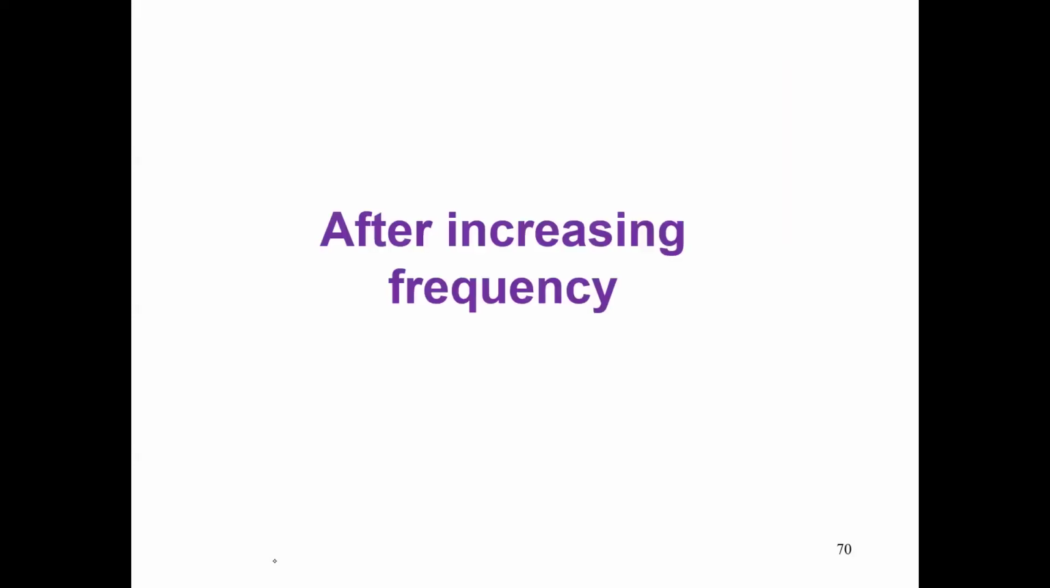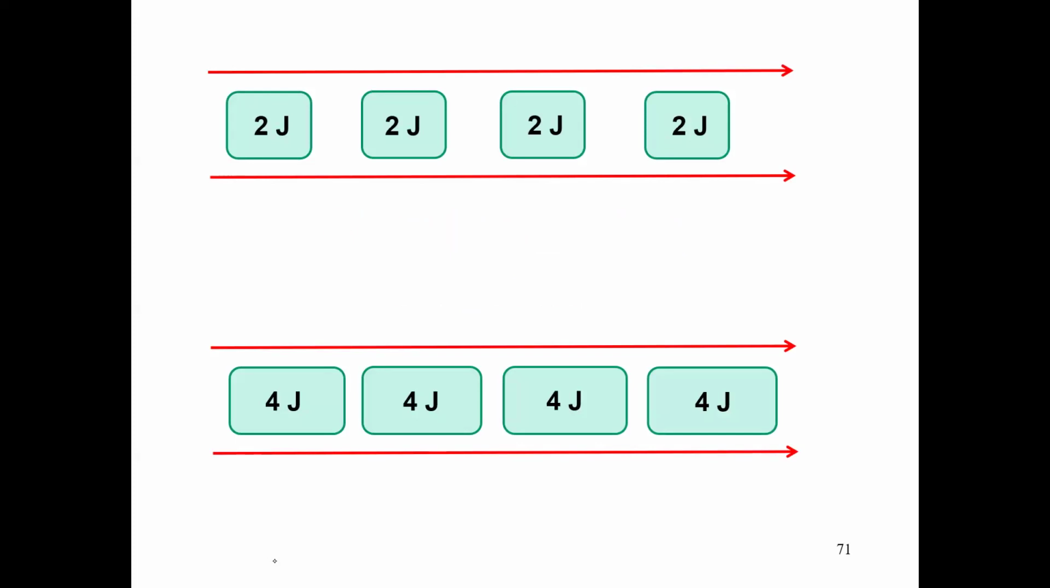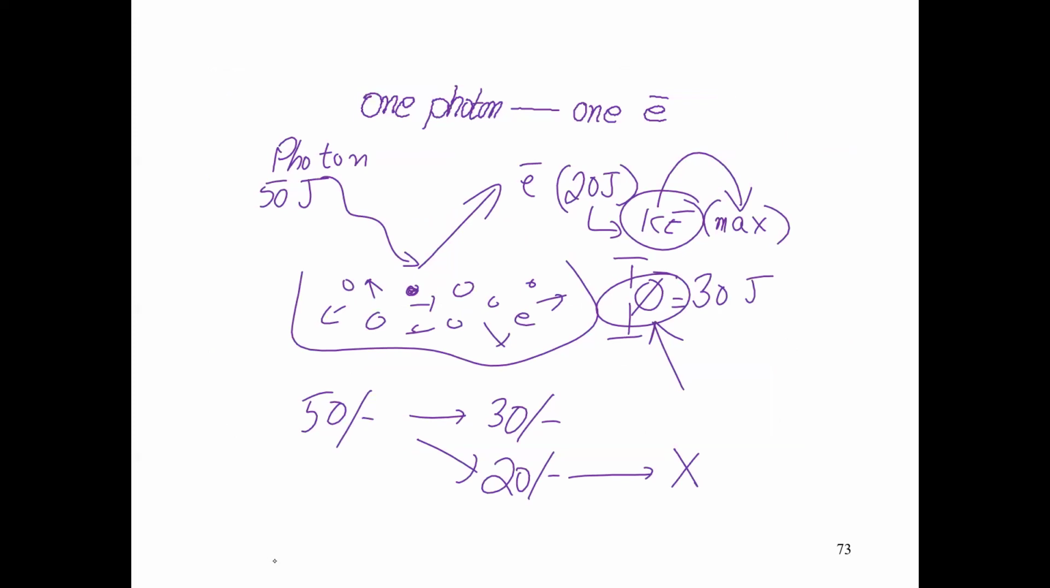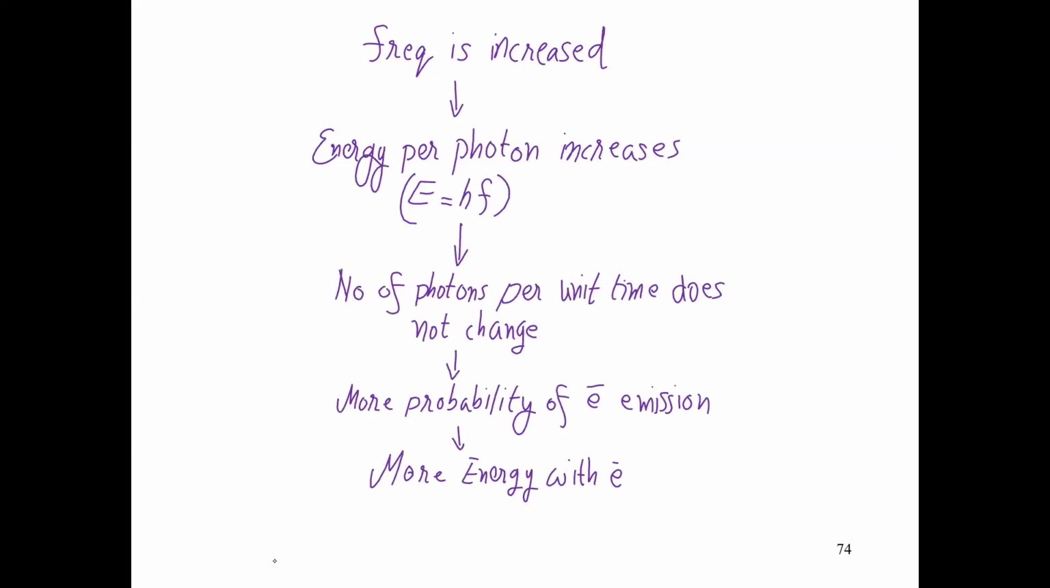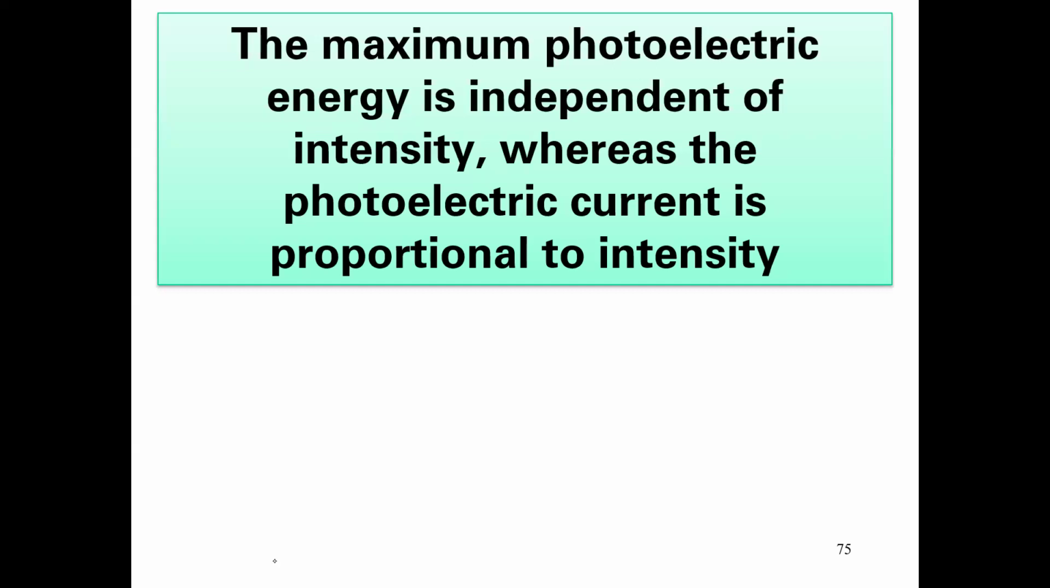Contribution of frequency: when you increase frequency, you will get the same number of photons with greater energy. So look at this idea, one photon, one electron. When frequency is increased, you will get more energy with the same photon. Maximum photoelectric energy is independent of intensity. It doesn't matter how intense the light is, but photoelectric energy depends upon frequency. One photon, one electron.